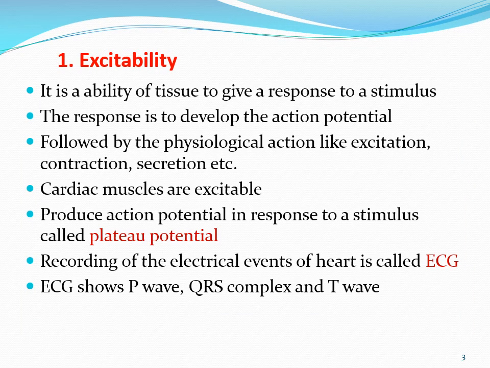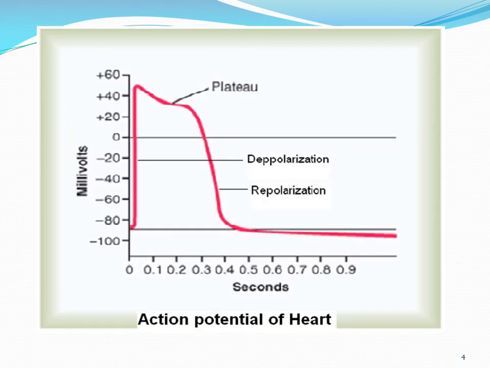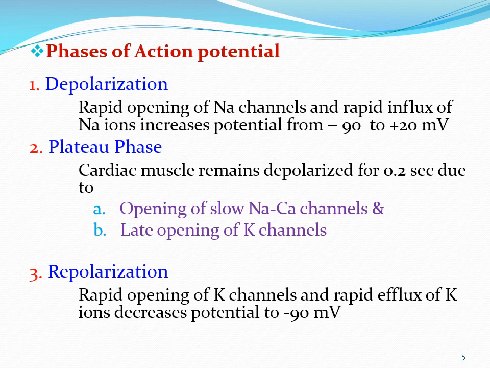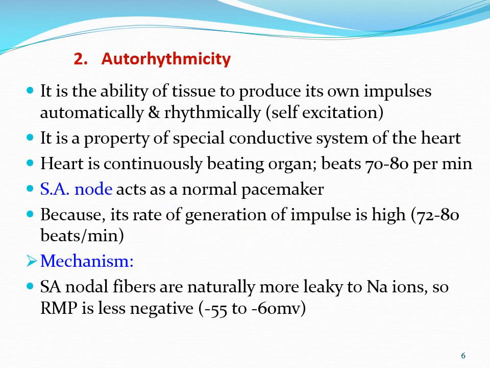We studied excitability in our previous lecture. Under excitability, we studied how the impulse, or the action potential, is produced in cardiac muscle, that is a plateau potential, and what is depolarization, what is a plateau potential and repolarization, the phases of the action potential. Second, we also studied autorhythmicity.